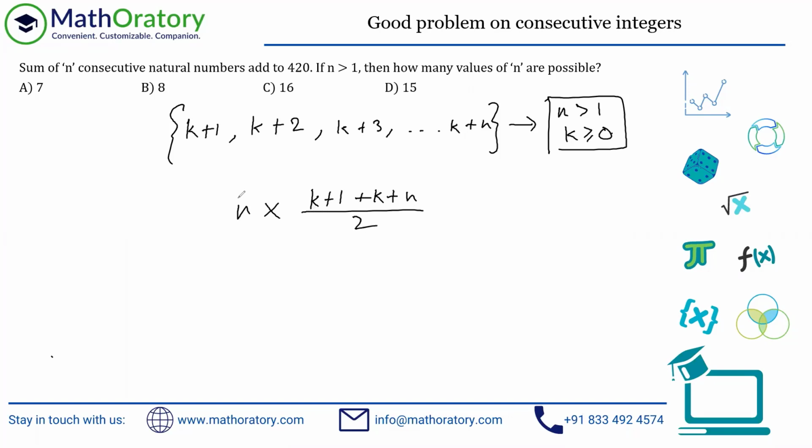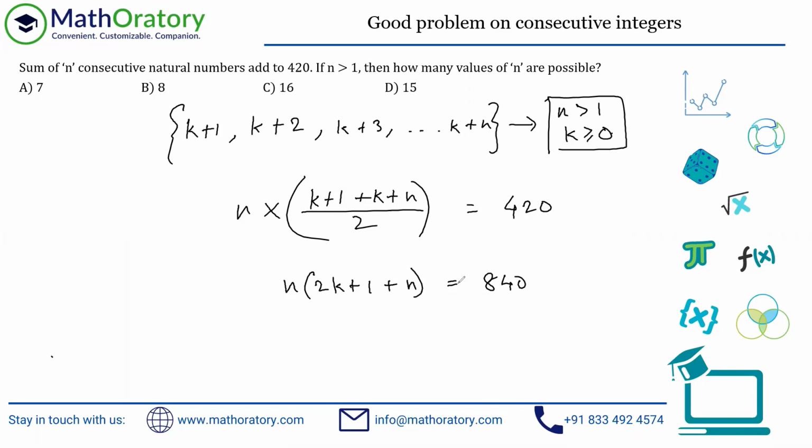So this is the average into number of items, which should be the sum, and the sum is given to us as 420. Now this is easy to handle, or simplification is not required in this case. So let me just simplify a bit here. We have something like this: n into 2k plus 1 plus n is equal to 840. So this is the problem out here.